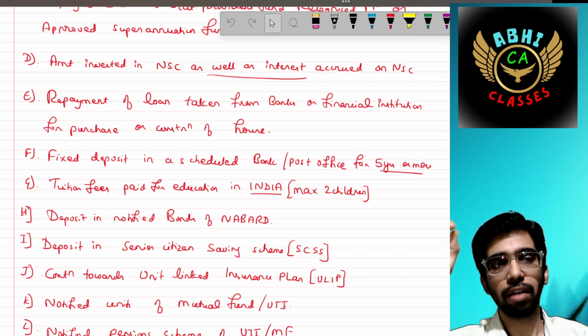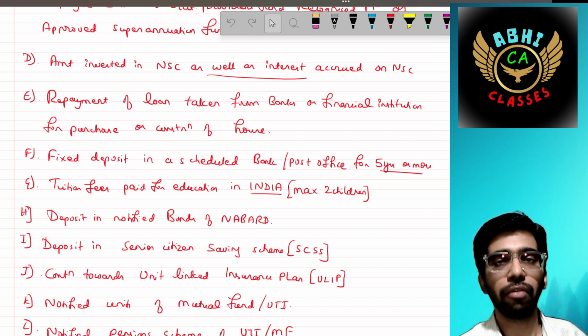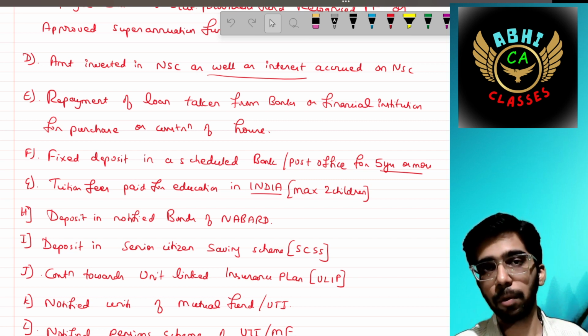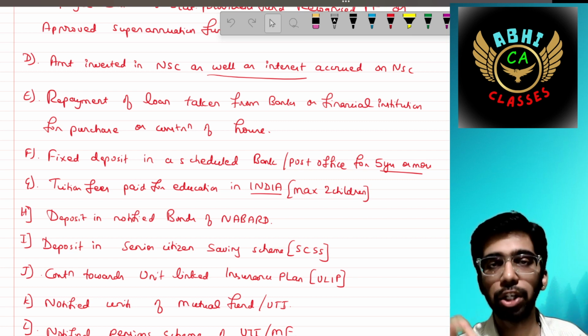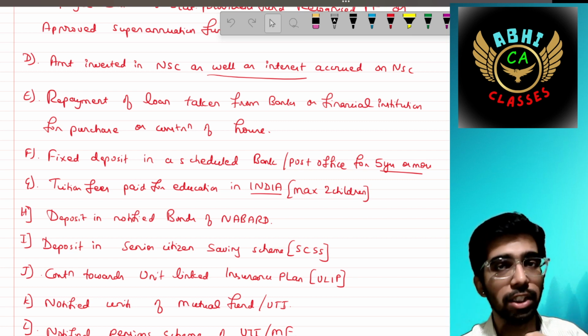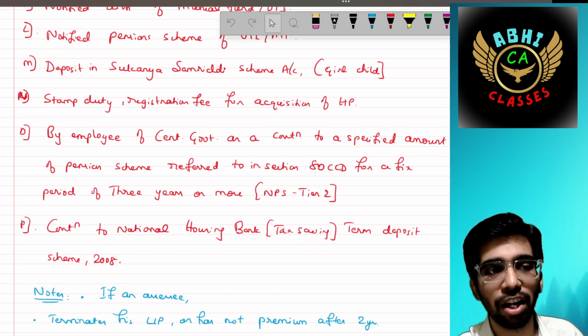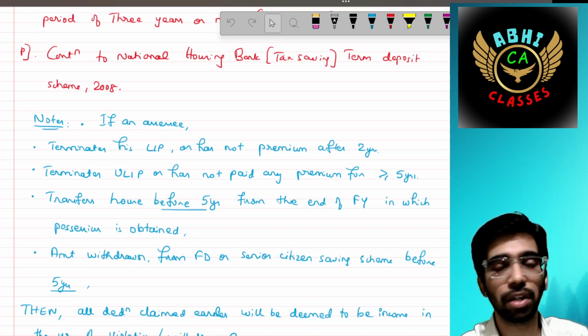For example, if you deposit in LIC, let's say 1 lakh, and if you deposit in PPF, let's say 60,000, the total you had deposited in the previous year is 1,60,000, but it should be restricted to 1,50,000 only. It has not been increased yet by our finance minister. It is very much awaited by the customers, by the clients.